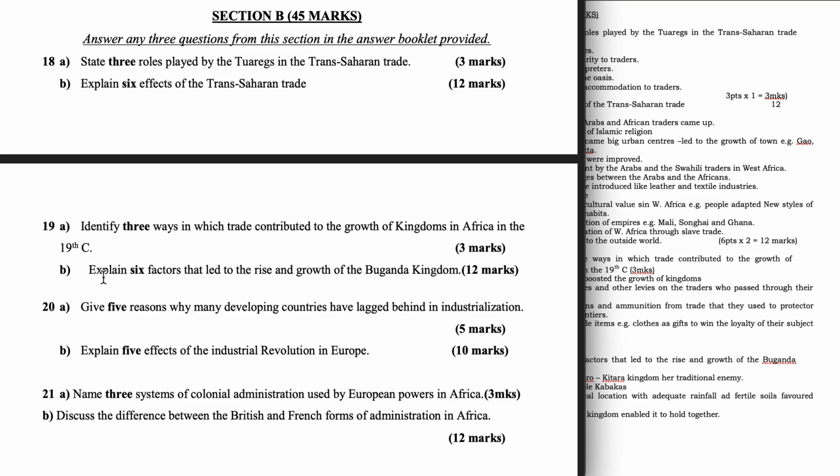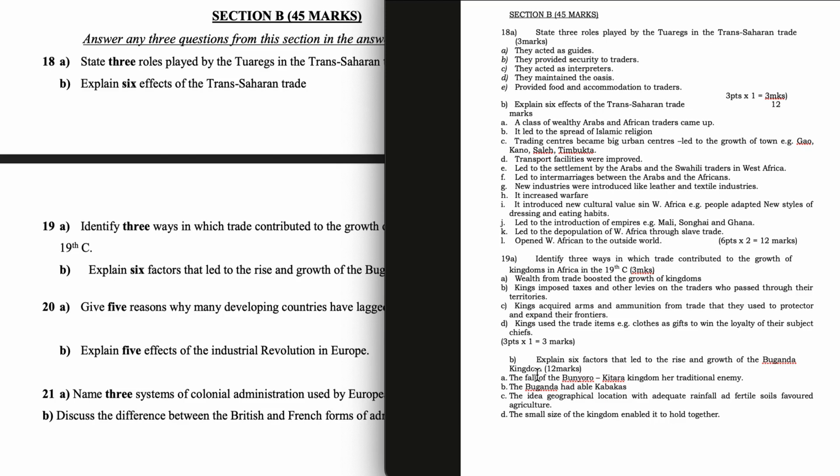Question 19b. Explain 6 factors that led to the rise and the growth of the Buganda kingdom. The fall of Bunyoro-Kitara kingdom, a traditional enemy. The Buganda had able Kabakas. The geographical location, with adequate rainfall and fertile soils, favored agriculture. The small size of the kingdom enabled it to hold together.